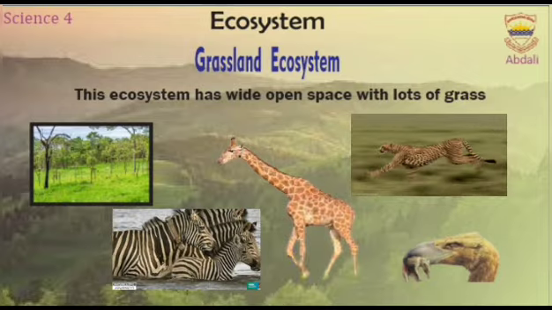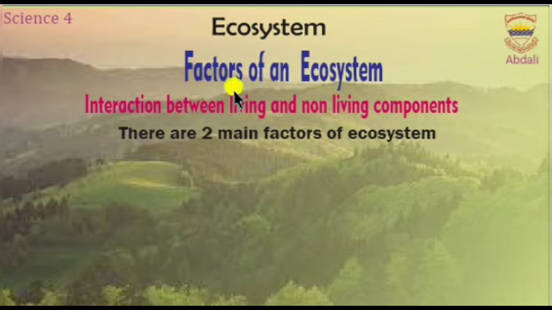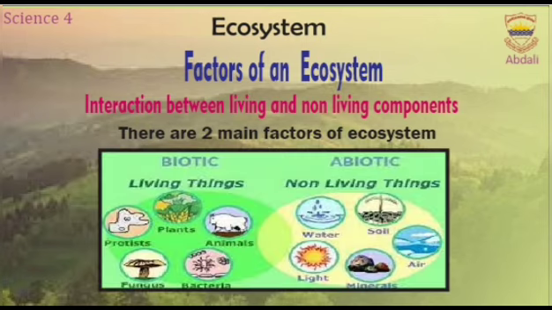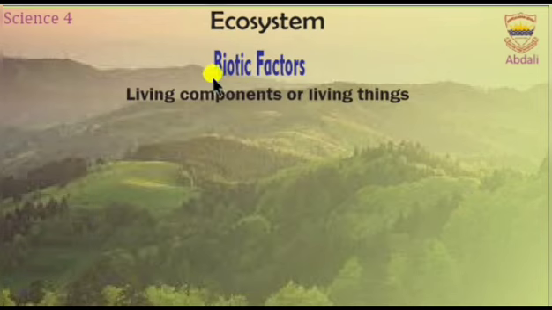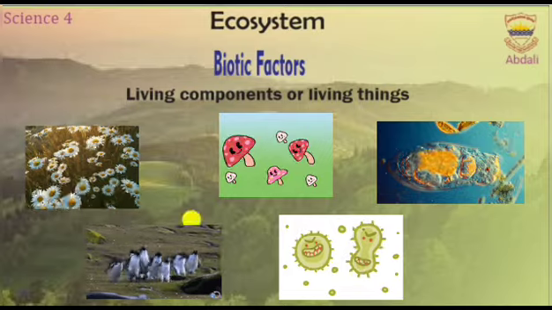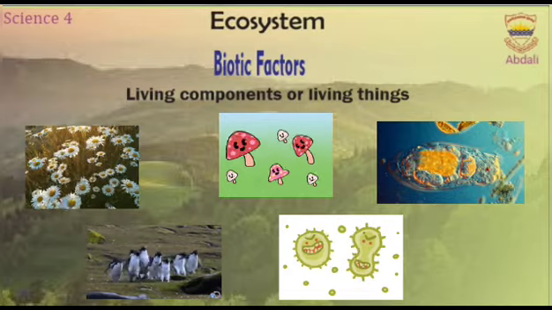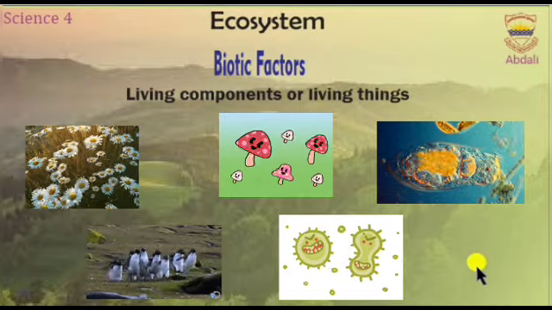Let's move forward. It's time to discuss the factors of an ecosystem. As we know, ecosystem is formed by the interaction of living and non-living components of the environment. So, there are two types of factors in an ecosystem: biotic factors and abiotic factors. Biotic factors refer to the living components or organisms within an ecosystem. These include plants, animals, fungi, bacteria, and other microorganisms.